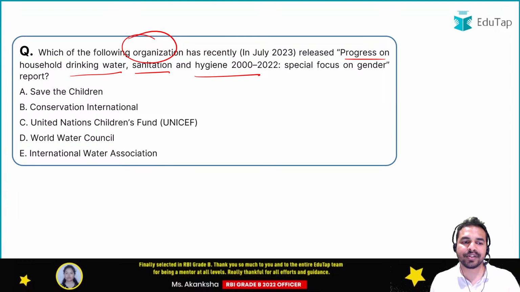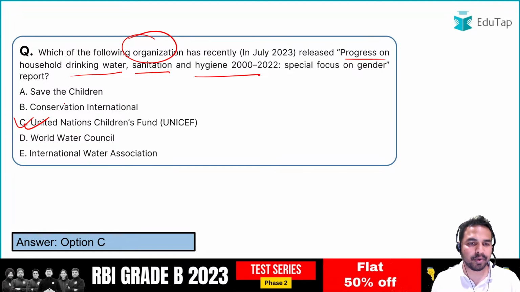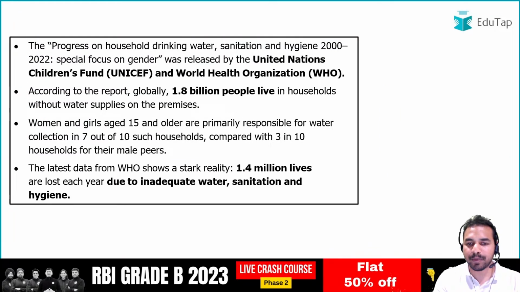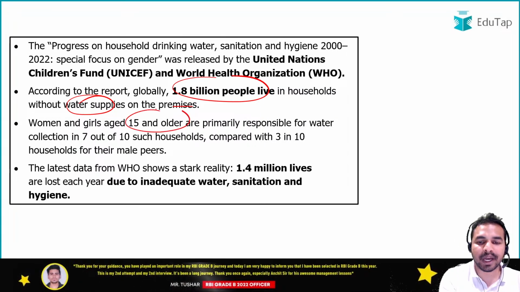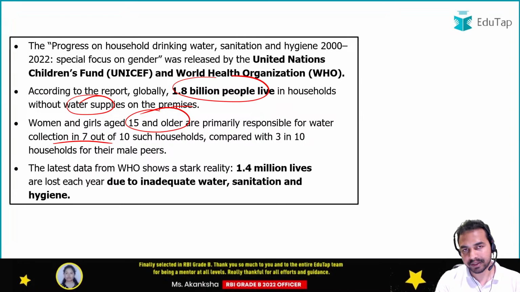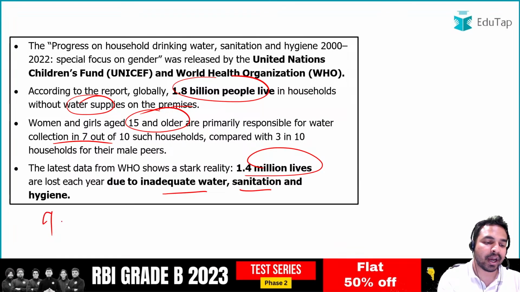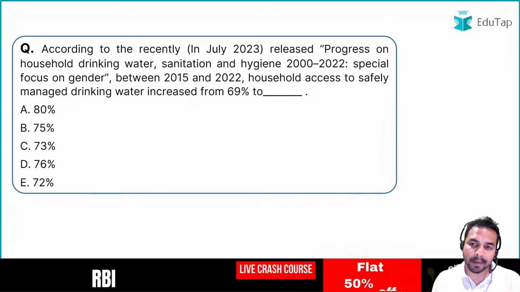The organization which releases this report is the United Nations Children's Fund, that is UNICEF, which launches this particular report on the progress on household drinking water, sanitation and hygiene 2000-2022. So guys, अगर हम बात करते हैं इस report की, there are 1.8 billion people who are living in households that do not have water supplies on their premises. Women and girls aged 15 and older are primarily responsible for water collection in 7 out of 10 such households. और guys, एक और बात, 1.4 million lives are lost each year due to inadequate water, sanitation and hygiene. These are very important things that you are required to remember from the exam point of view. बढ़ते हैं अपने अगले question की तरफ.